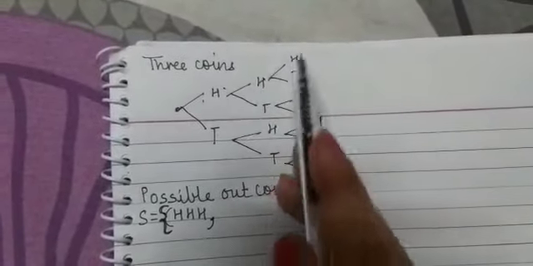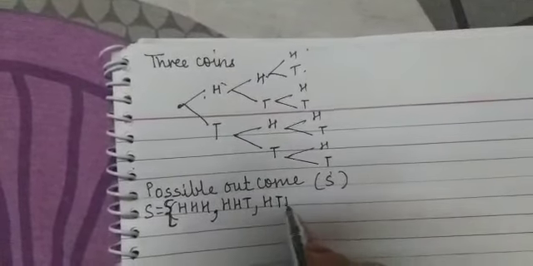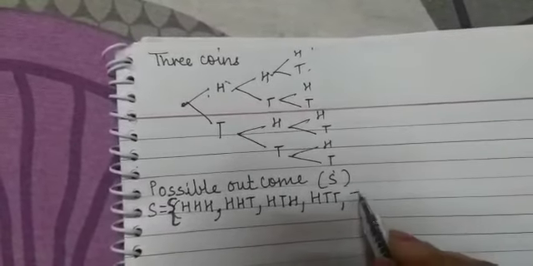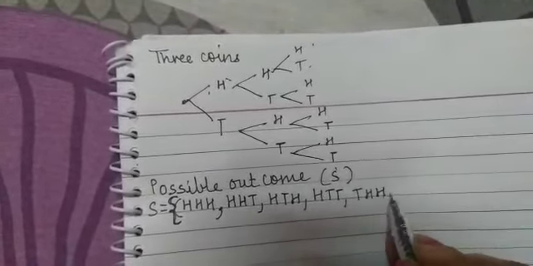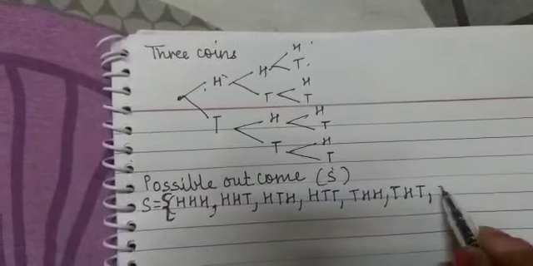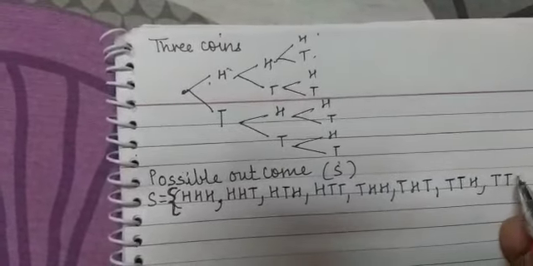So head, head, head; head, head, tail; then head, tail, head; head, tail, tail; tail, head, head; tail, head, tail; tail, tail, head; and tail, tail, tail.